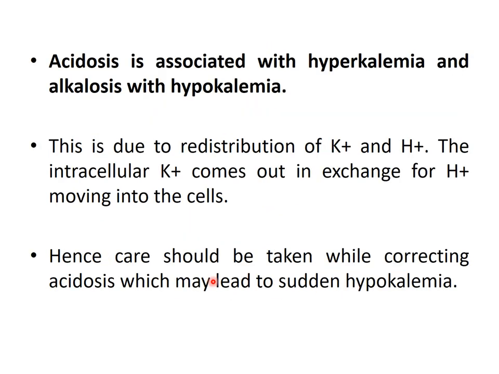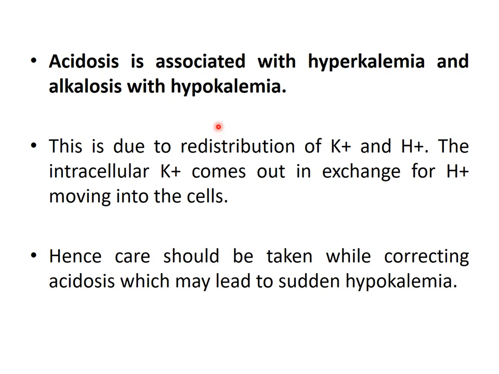Why? Because acidosis is always associated with hyperkalemia and alkalosis is always associated with hypokalemia. Why? Because in acidosis the H+ level is more in the extracellular fluid, and intracellular potassium ion is more, so there is a redistribution of H+ and potassium. The H+, which is more in the extracellular fluid in acidosis, will replace the potassium ions inside the cell.